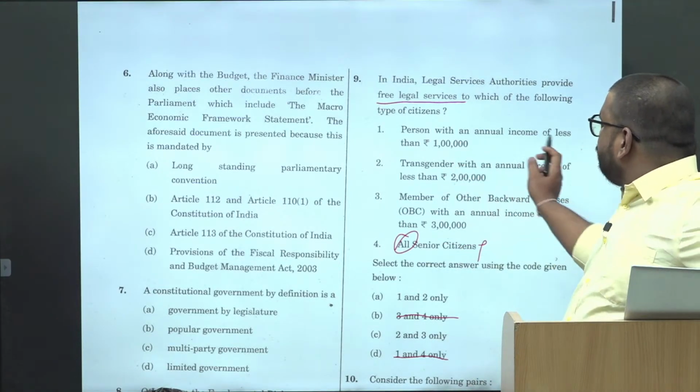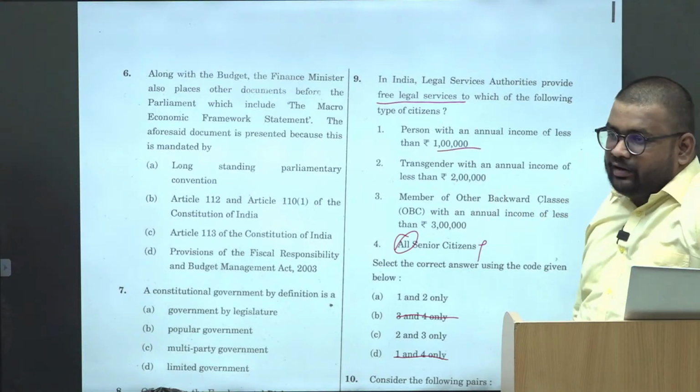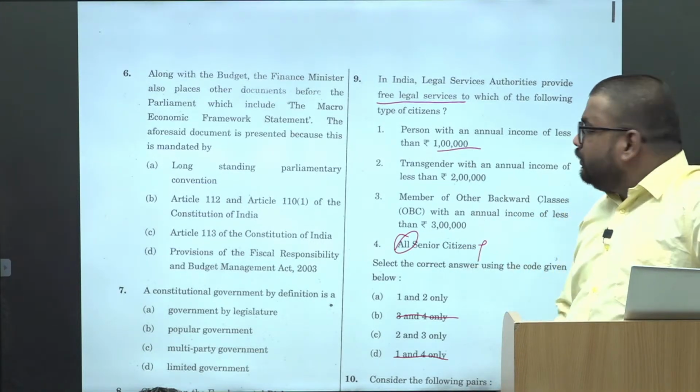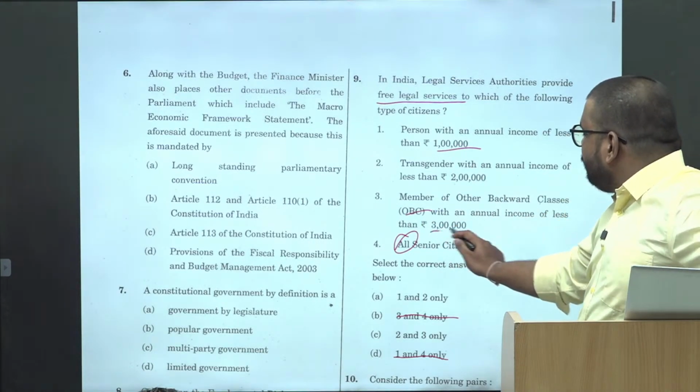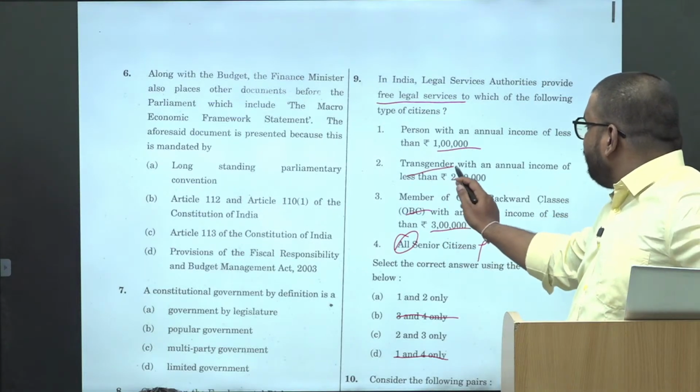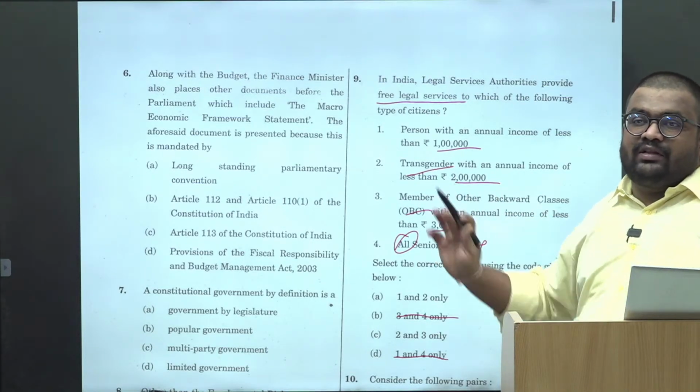Here they are saying person with annual income of less than 1 lakh. Okay, this is the normal person. And this is the OBC or the transgender with 2 lakh and OBC with 3 lakh.